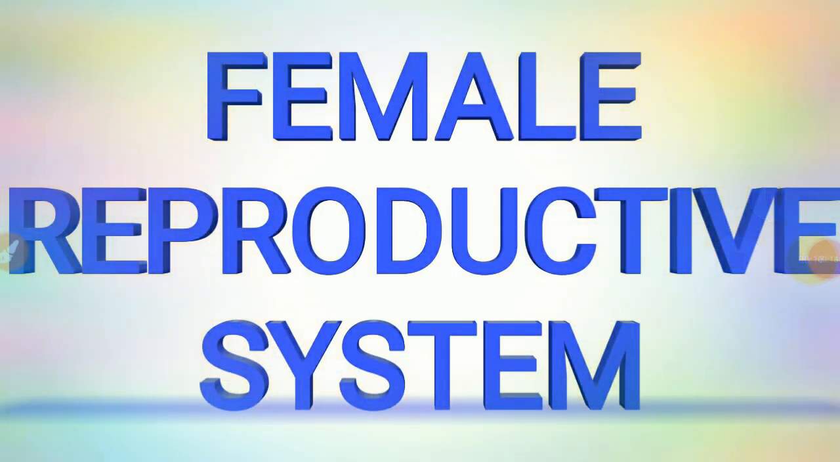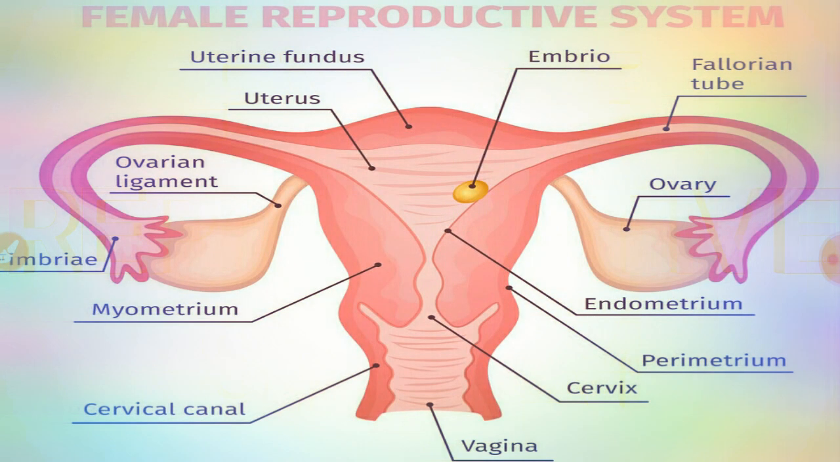After a long time, we are going to discuss a new topic, that is the female reproductive system. We know that the reproductive organs in females are concerned with copulation, fertilization, and the growth and development of the fetus, so that it can subsequently exist in the outer world. So this is the female reproductive system.